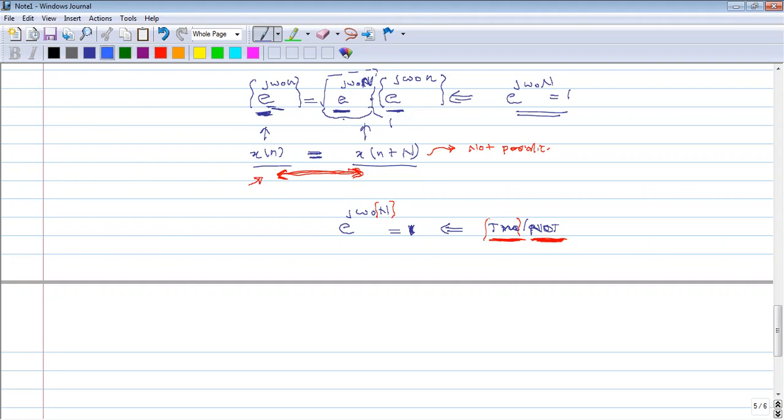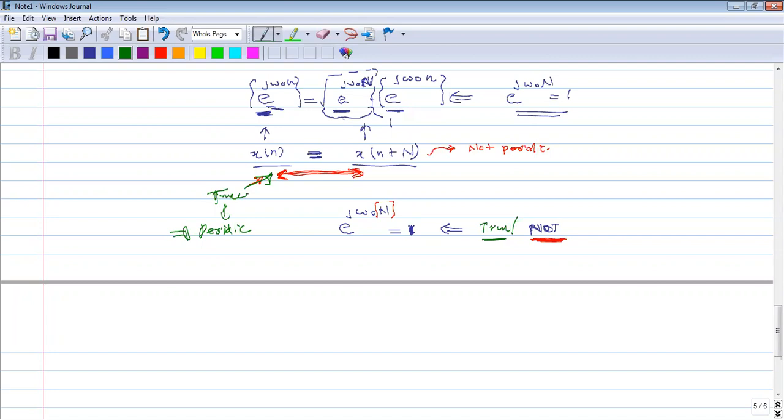Then, if this is true, that means this condition is also true. If this condition is true, that means we can say that it is periodic, no? I hope you get it.